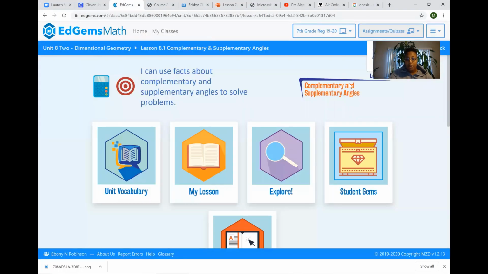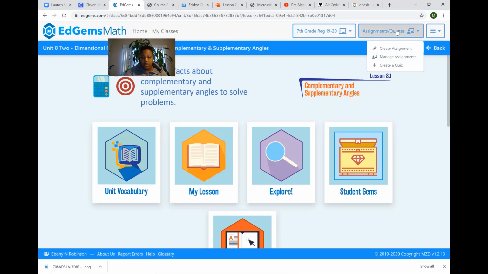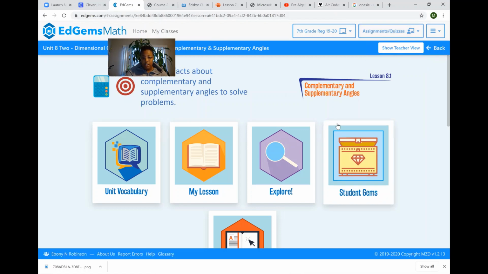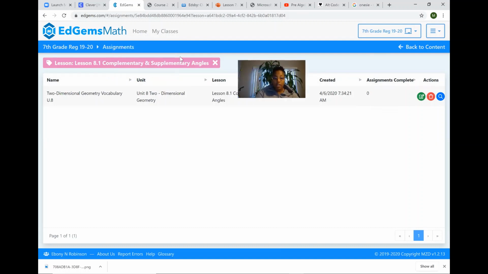So remember, you're not gonna click on any of these. You're gonna go to assignments, and then you would click my assignments. And when you do that, you should see a new one pop up that was created today. Now, if you don't, here's why you probably don't see it. You have not joined the new class, and the new class is called